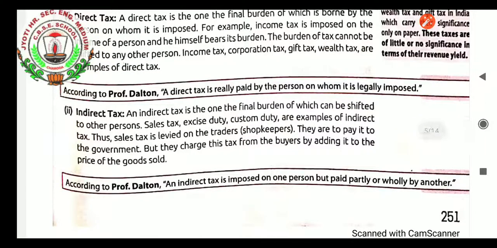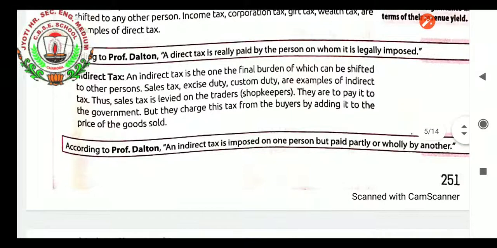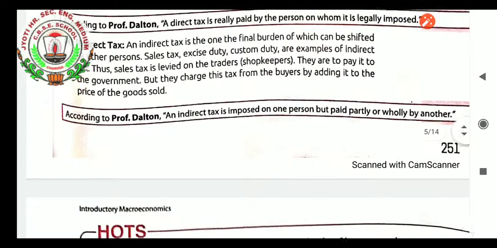Indirect tax. An indirect tax is one, the final burden of which can be shifted to other persons. Sales tax, excise duty, custom duty are examples of indirect tax, which is charged on the seller of the goods, but it is indirectly taken from the consumer of the goods. The sales tax is levied on the traders and shopkeepers, and they have to pay it to government, but they charge this tax from the buyer by adding it to the price of the goods sold. So according to Professor Dalton, an indirect tax is imposed on one person but paid partially or wholly by another person.